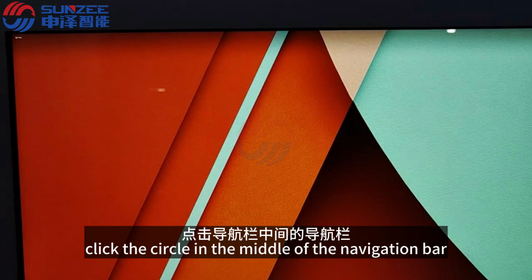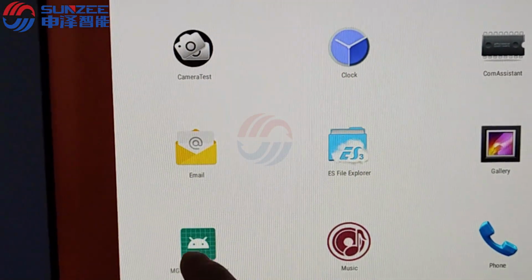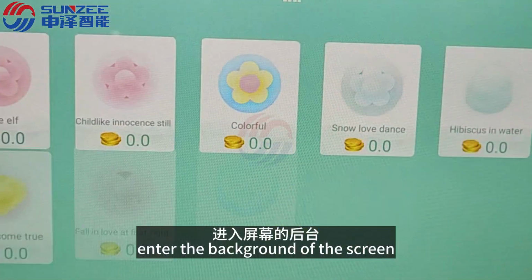Click the circle in the middle of the navigation bar, enter the desktop. Then click the Home button, find the MG320 software. Enter the background of the screen.